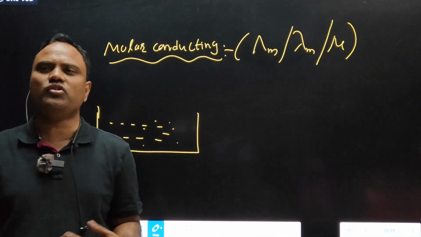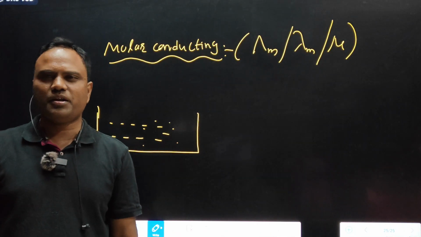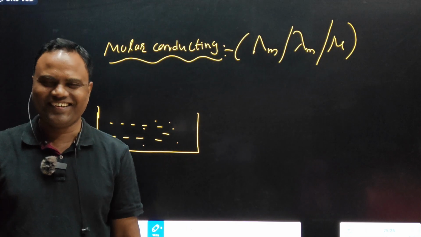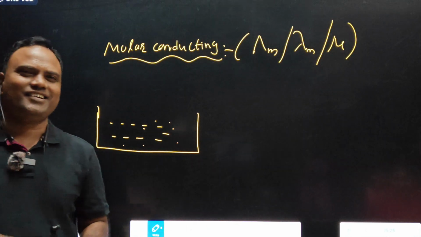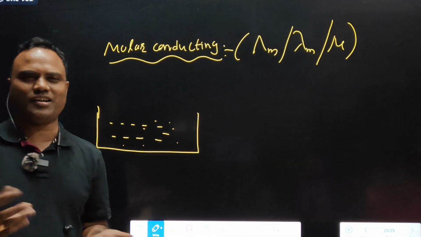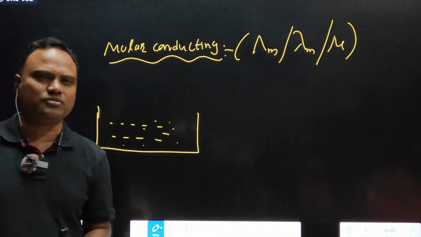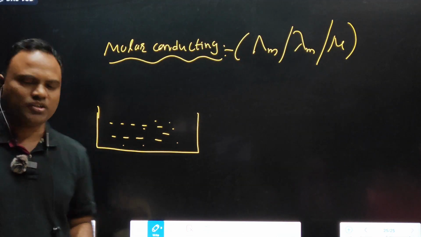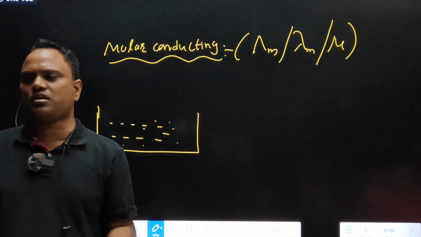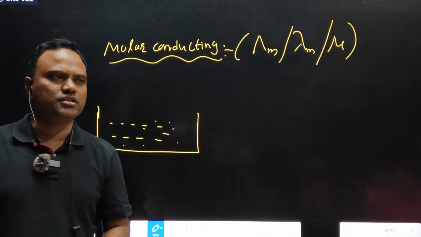Deionized water means the number of ions is 0, right? Not pure, we can add something, some non-electrolyte also. But ions are 0. What is its conductivity? 0. Deionized water, ions are not present, so conductance is 0.